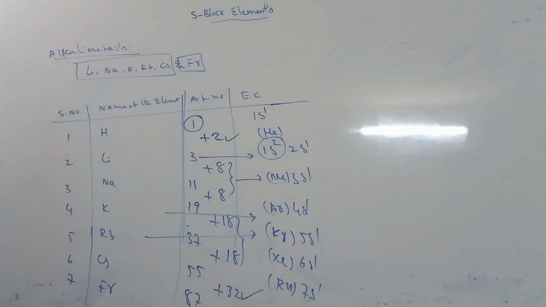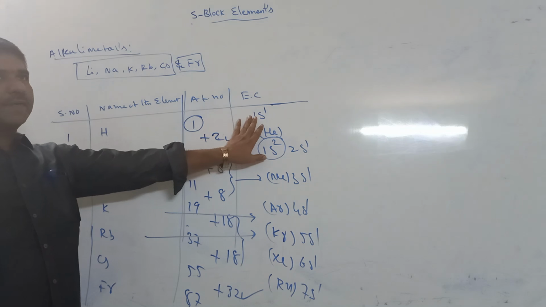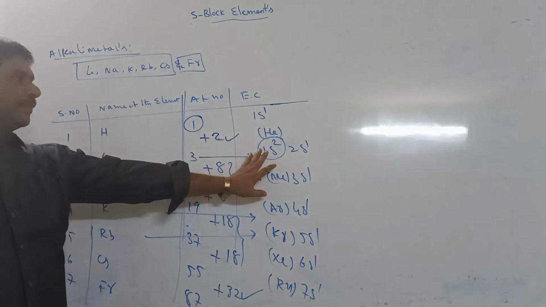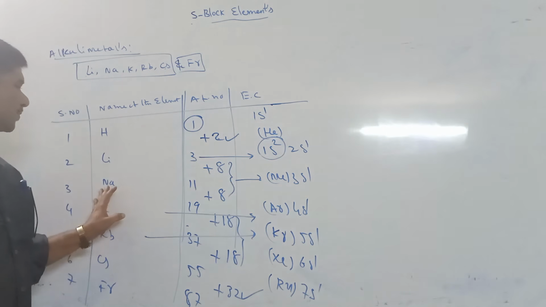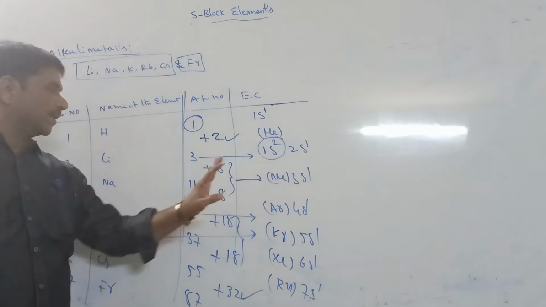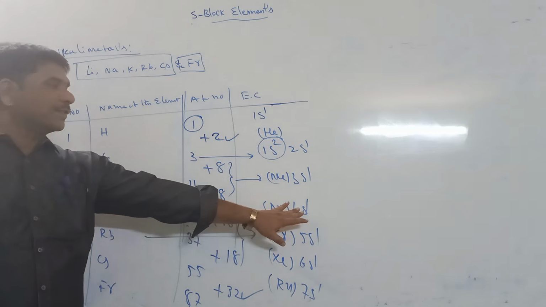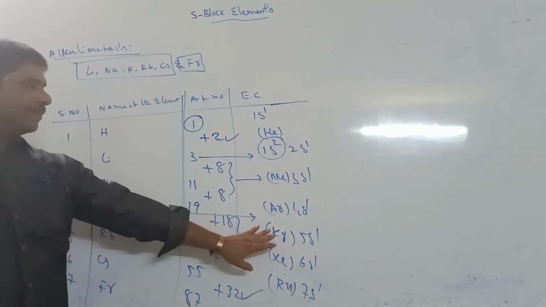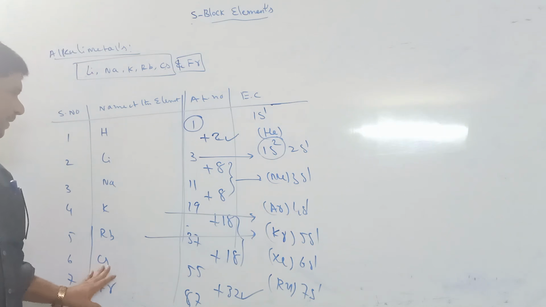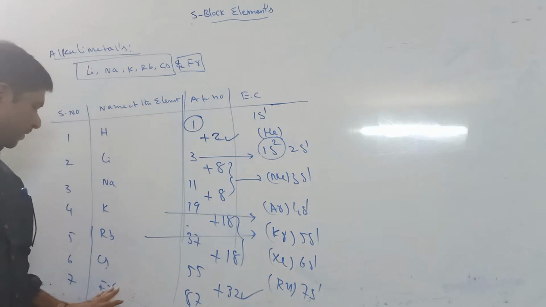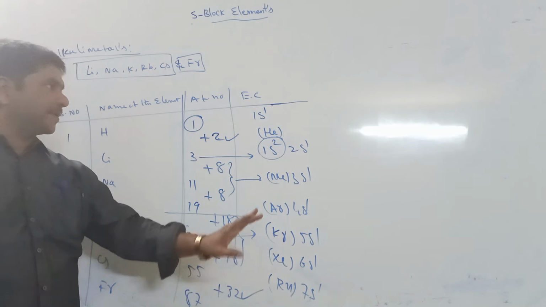Its electronic configuration: hydrogen 1s1, lithium helium 2s1, sodium neon 3s1, potassium argon 4s1, rubidium krypton 5s1, cesium xenon 6s1, francium radon 7s1.